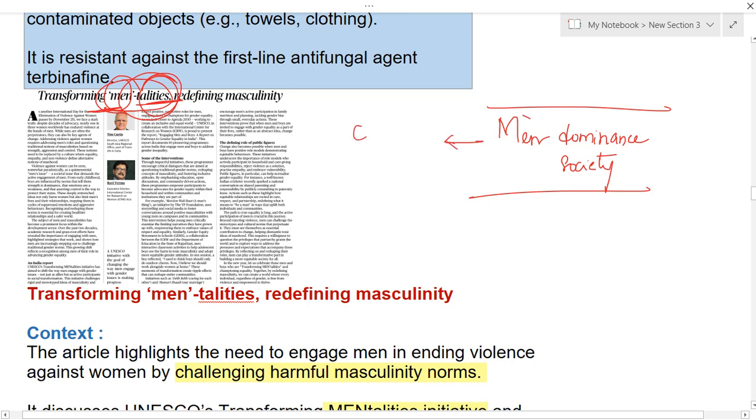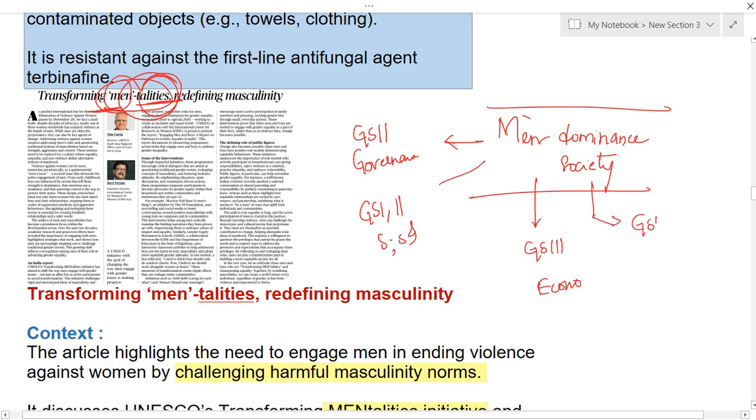This article is important from GS paper 2 under governance, and even from GS paper 1 and 2 from the society and social issues point of view. It is also important from GS paper 3 under economy, and from GS paper 2 under polity, because we have fundamental rights, and article 14 says right to equality.